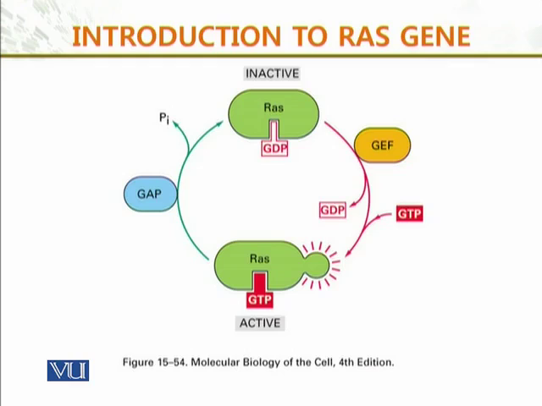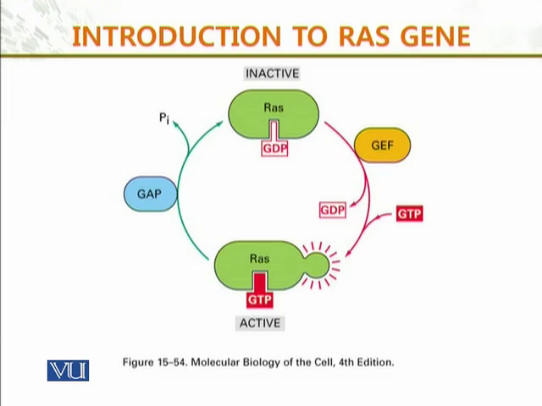Again, look at here, where GAP, the phosphorus inorganic, is released, RAS, when it is active at the bottom, it has attached with the phosphorus, goes up, and the GTP, GEF, and GTP, they attach to it and make it active.